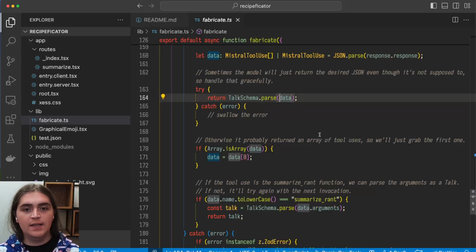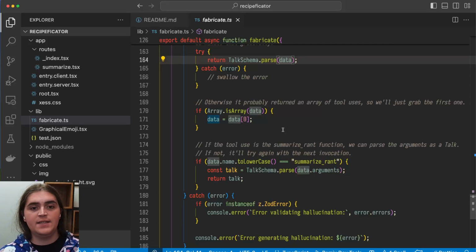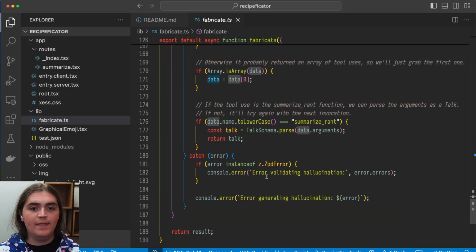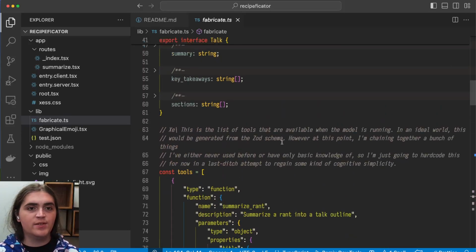try to see if it's this talk schema, and if it's not, then we try to see if it's an array, and if it is, then we make it not an array, and then we try to see if it's trying to invoke the Summarize Rant tool, and if it is, it'll parse it as the talk schema. Then it returns the result and renders it to the page.